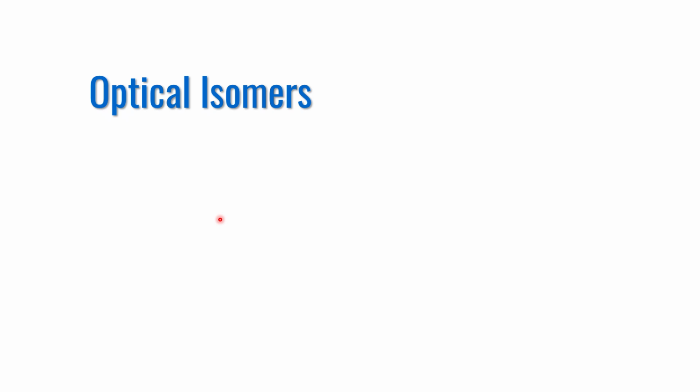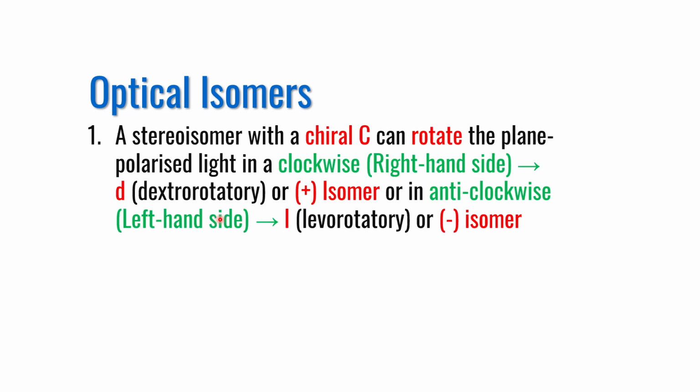Optical isomerism is a property or function of chirality in the molecule. Therefore, any stereoisomer with a chiral carbon atom can rotate the plane of polarized light in a clockwise or right-handed manner. Such isomers are known as small d isomers, or plus isomers, or dextrorotatory.